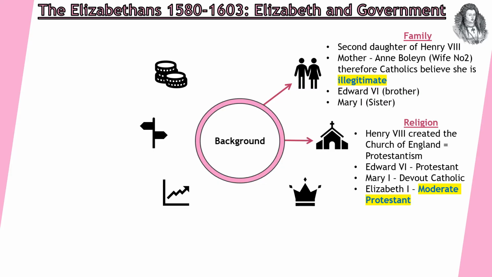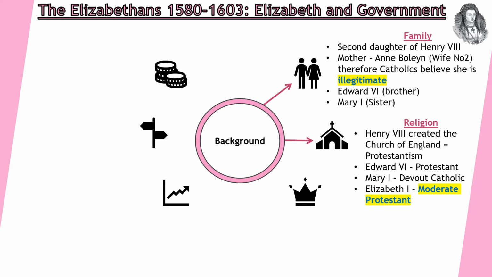Religion. Religion had changed a lot in England. Henry VIII was initially a Roman Catholic. However, in 1534 he establishes the Church of England, and therefore the country becomes Protestant. Henry himself doesn't make many changes to the church. It's actually under his son Edward VI that we see Protestantism really enforced and the changes to the church. Edward himself persecutes Catholics as heretics. However, when Mary takes over, she is a devout Catholic and she reverts the official religion back to Roman Catholic and therefore now persecutes Protestants as heretics.